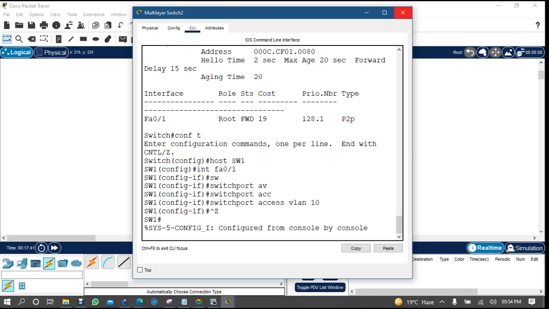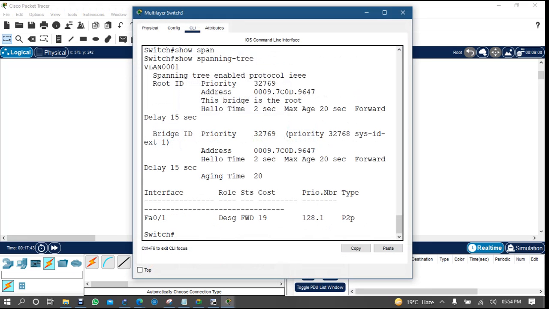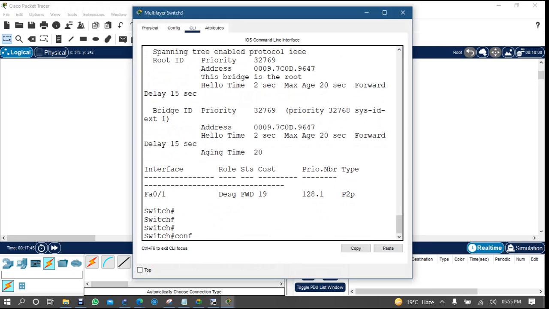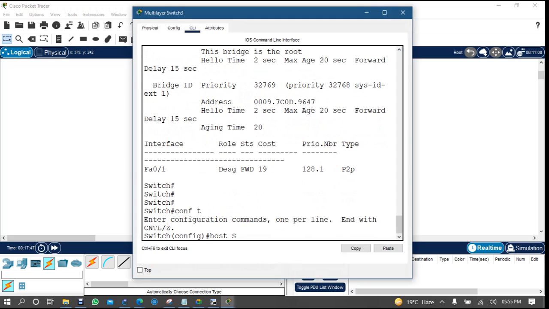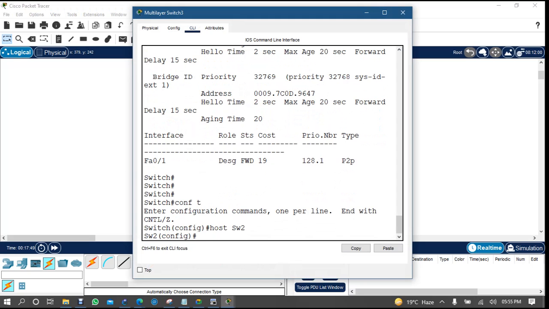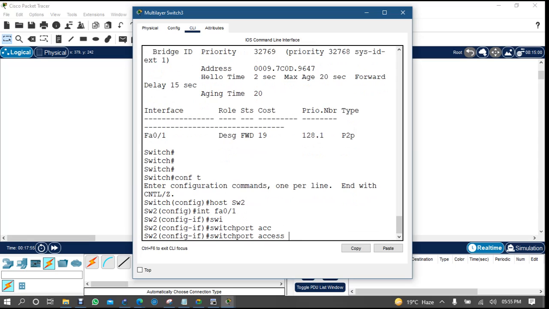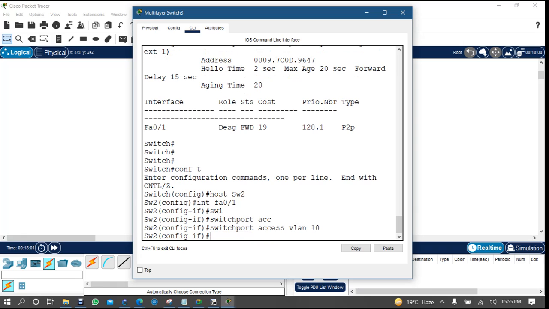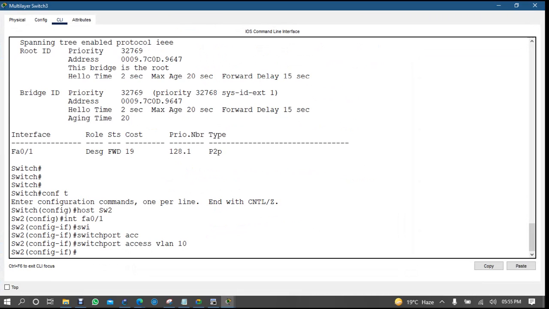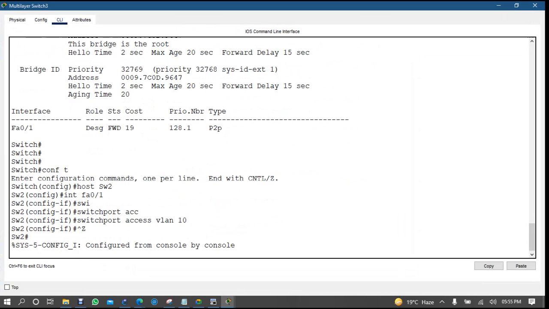Come here, conf t, switch 2, interface fa0/1, switch port access VLAN 10. I'm not writing switch port mode access because they are already in access mode.